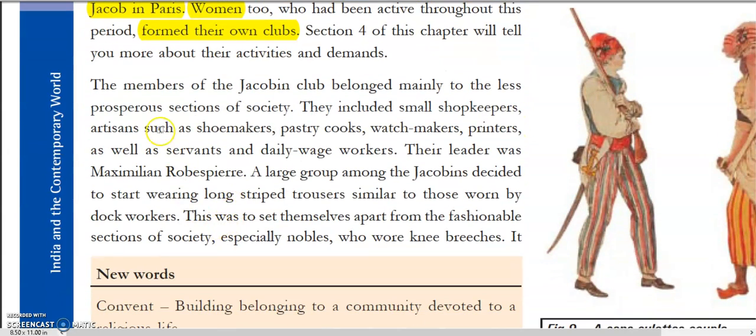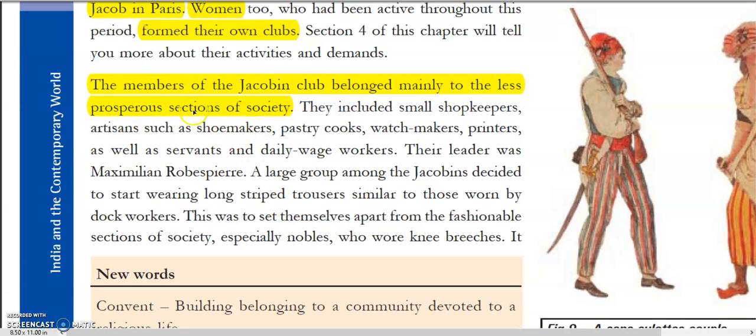Now, let's further talk about the members of the Jacobin Club. The members belonged mainly to the less prosperous section of the society. As I told you, this constitution gave mostly all the rights to the richer section of the third estate, so there were still people who were less prosperous in the third estate.